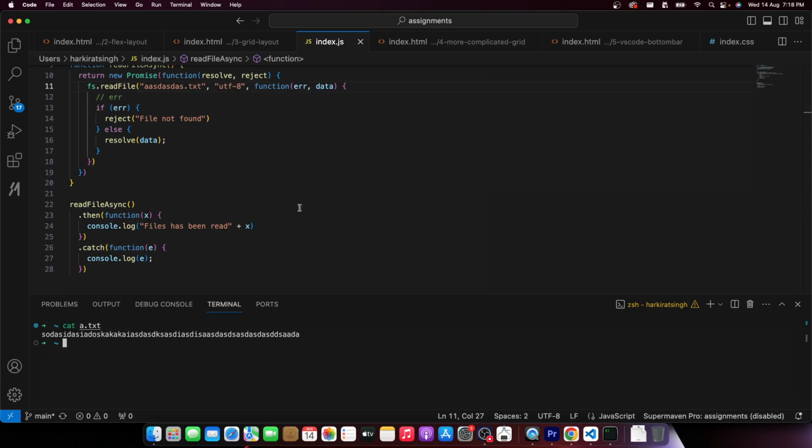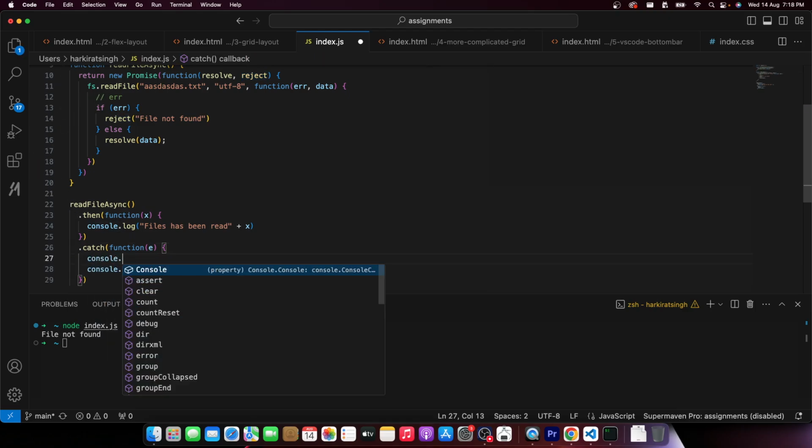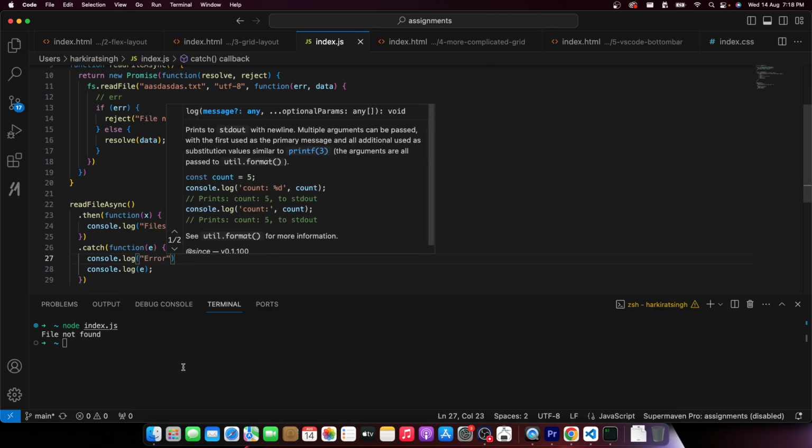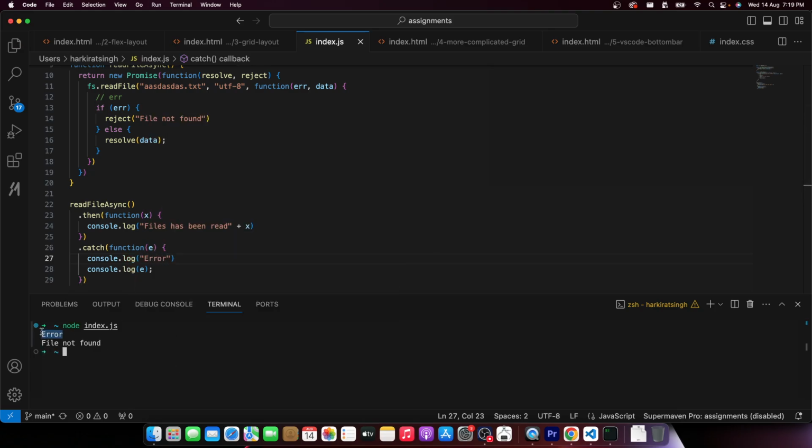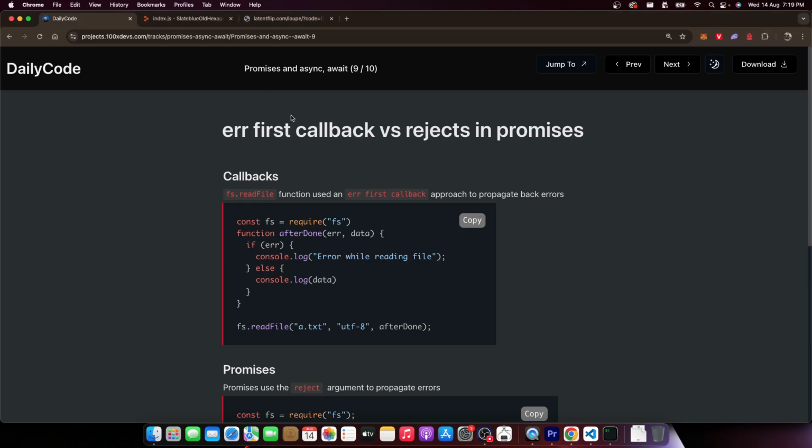So if I run this now, node index.js, it says file not found. Control reaches here. It finds an error. It rejects with file not found. This makes the control reach here, and we log that. You can also put error over here. If I run this, it says error followed by file not found. All right. That is how an error first callback compares to rejects in promises.